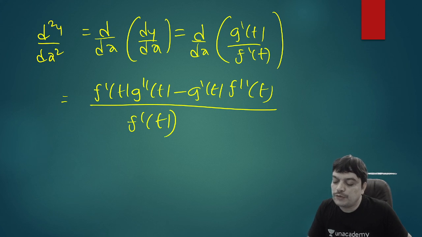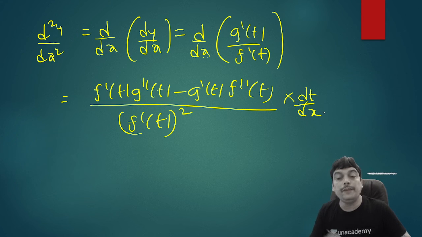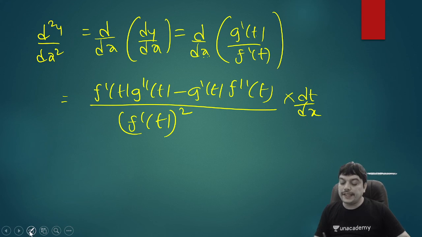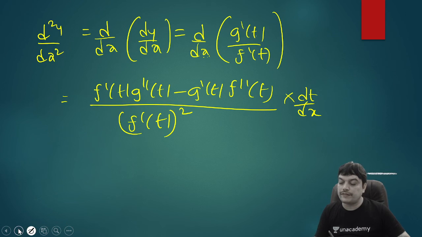So most of the cases, what you do is you write this and leave it, but it's not correct because the variable is t, but you're differentiating with reference to x. So there is one term that we have missed out. Dt by dx also has to be written. And what is dt by dx? Let's go back and see. Dx by dt is f dash t. So dt by dx is 1 by f dash of t.